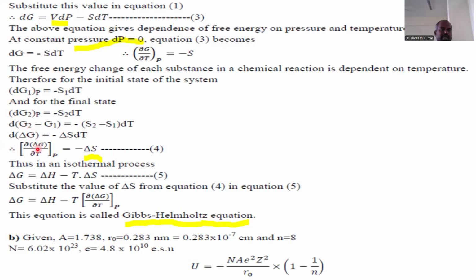Change in free energy, you can write as delta G. Change in entropy, you can write as delta S. Now we know the value of change in entropy. This value of change in entropy we can add to the isothermal free energy change equation. Then we'll get the Gibbs-Helmholtz equation.